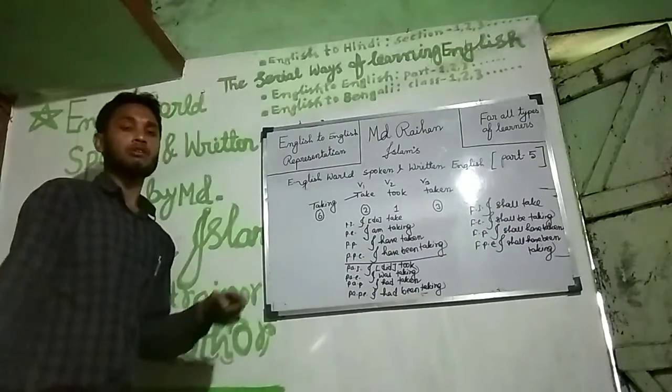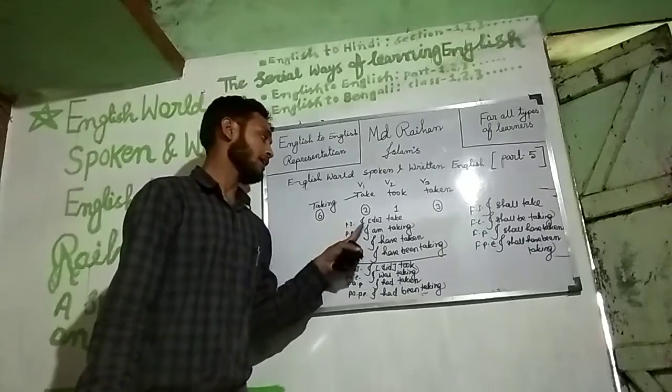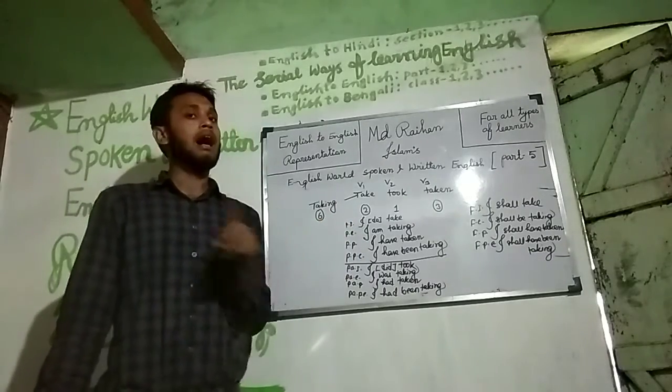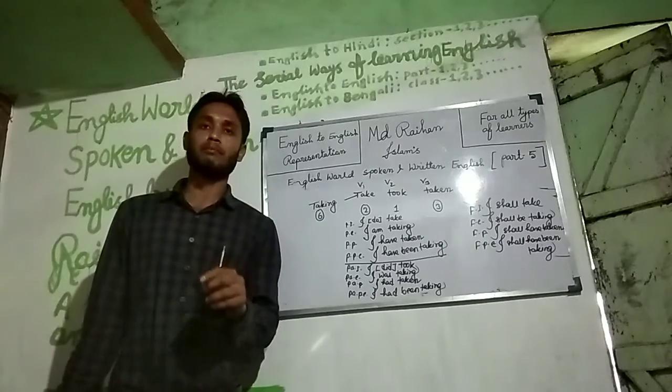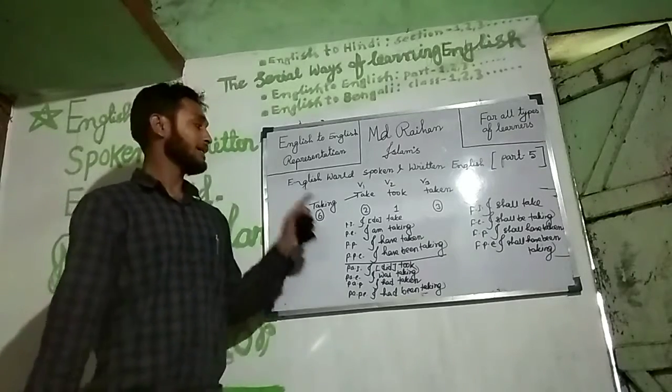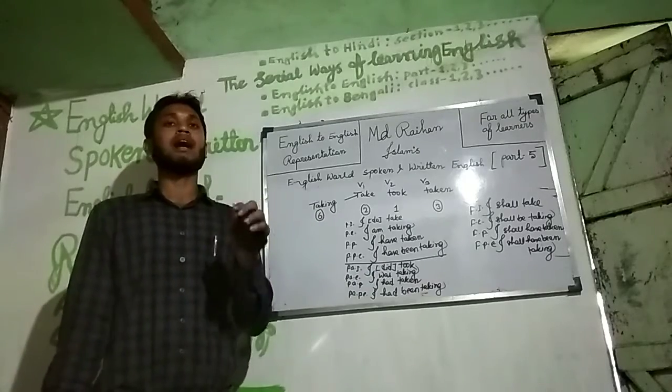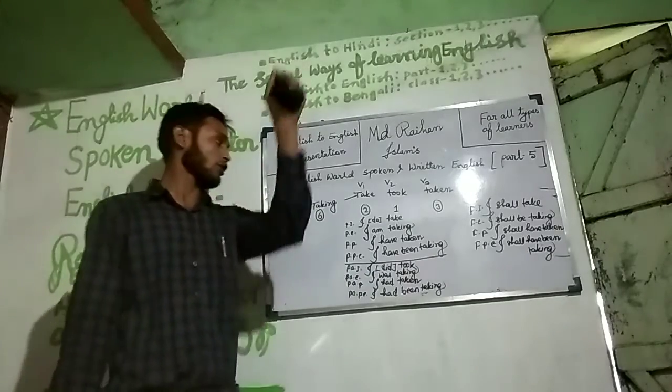Okay, third person singular number: he, she, the boy. I have already told you, in the case of third person singular number, it will be does. He, she, it.